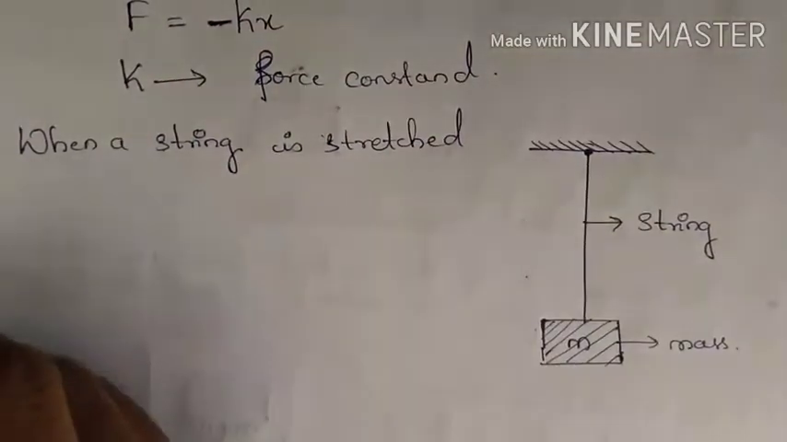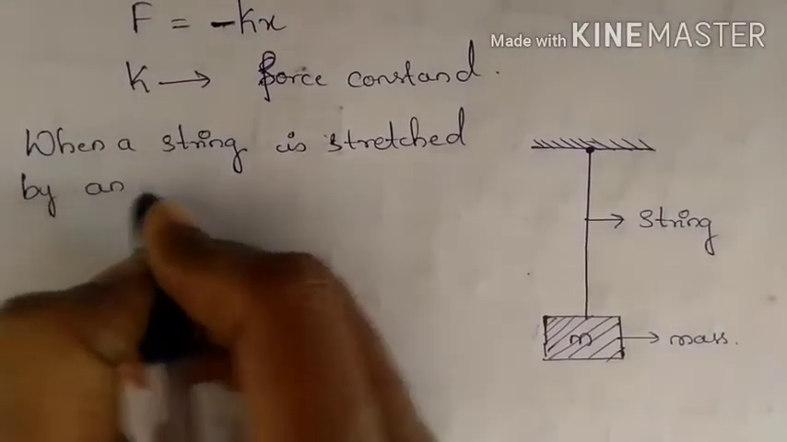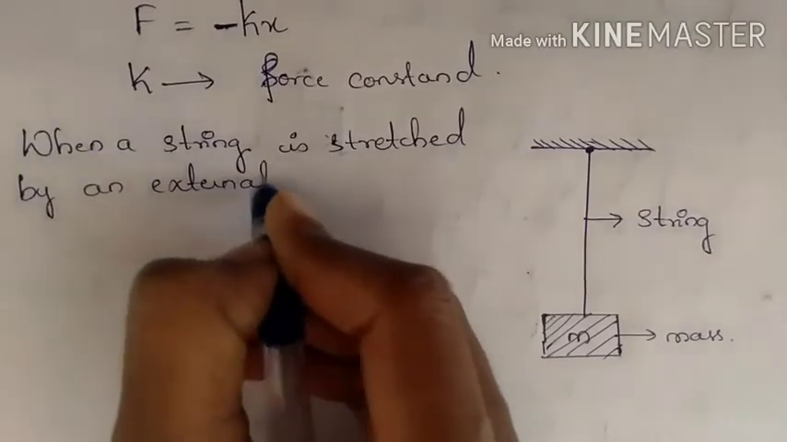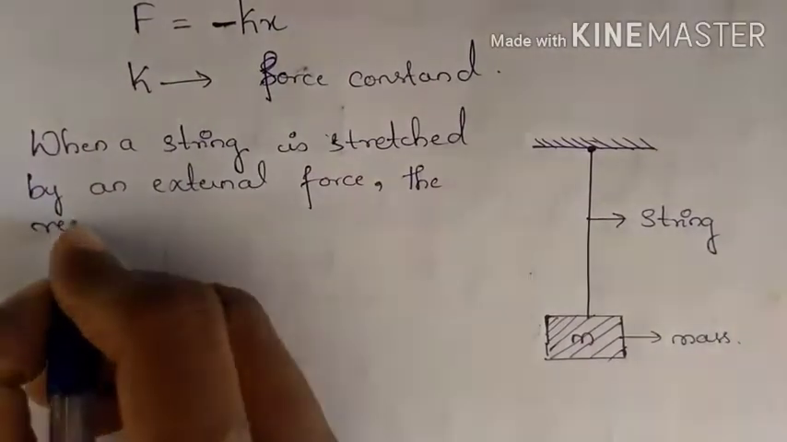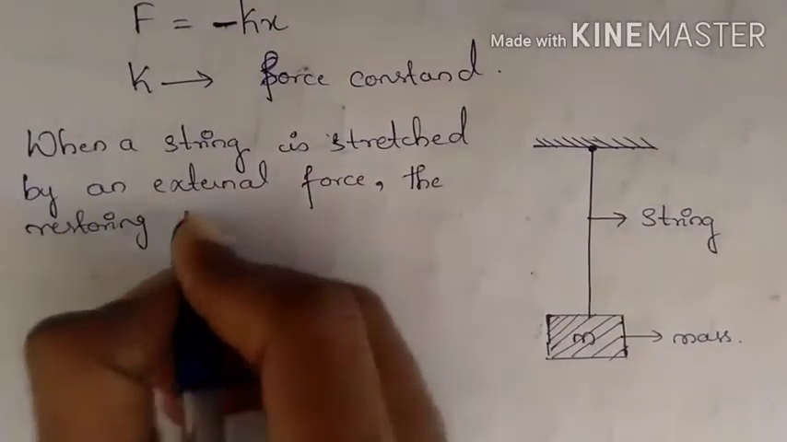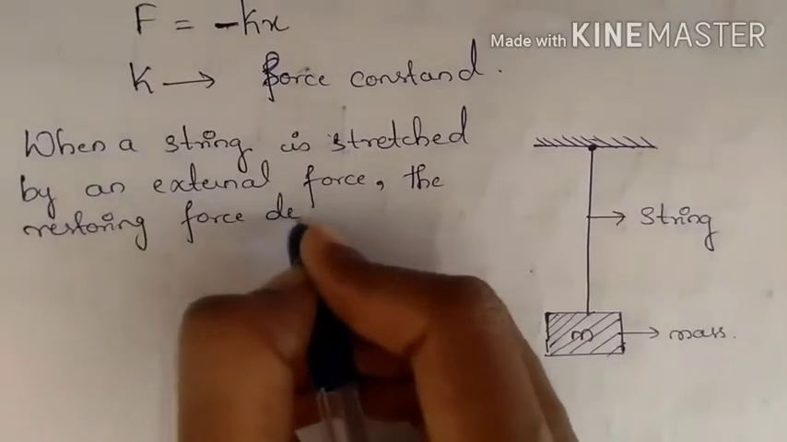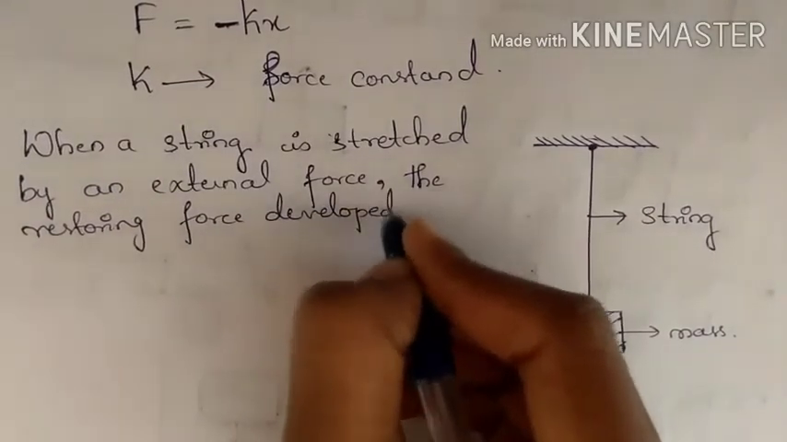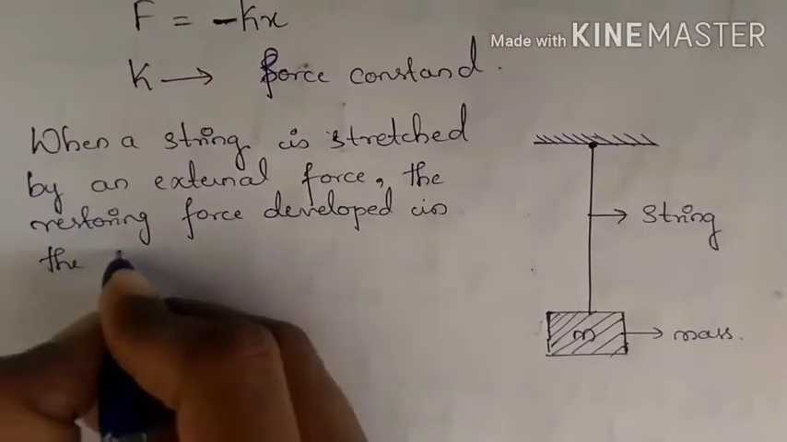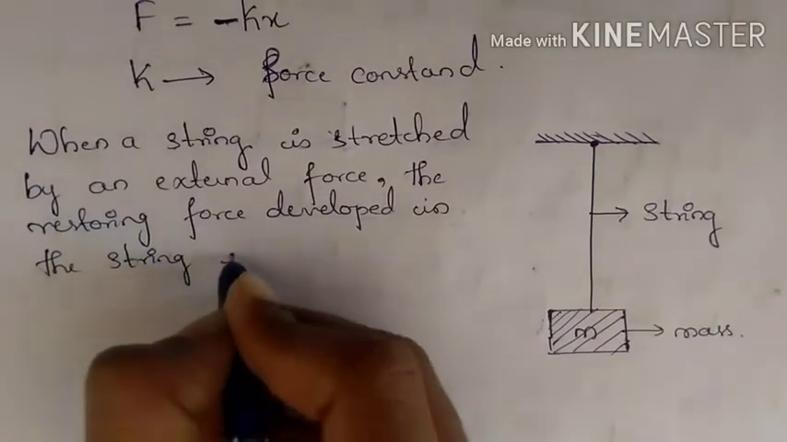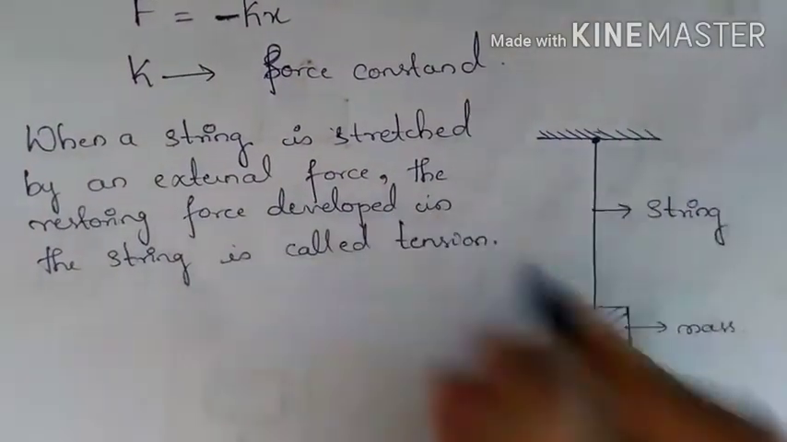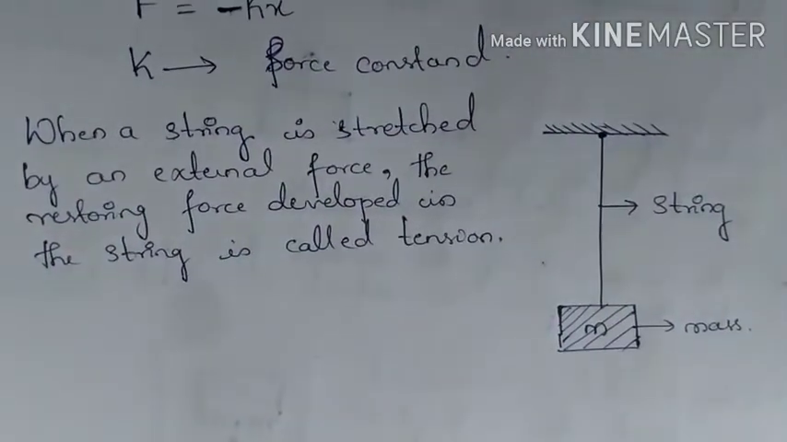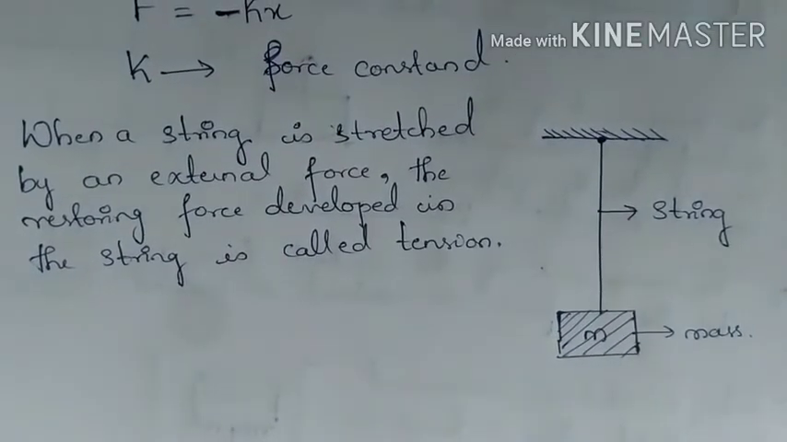When a string is stretched by an external force, the restoring force developed in the string is called tension. So this is what tension is. So now you have learned what spring force is and what tension is.